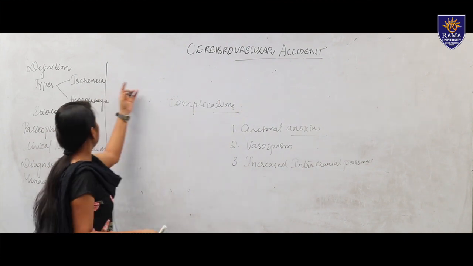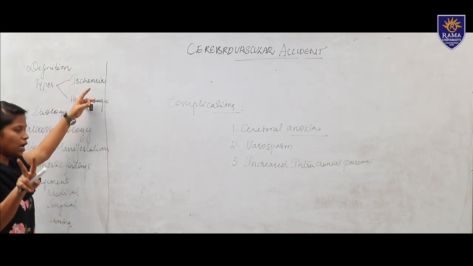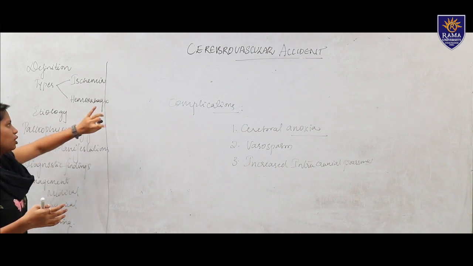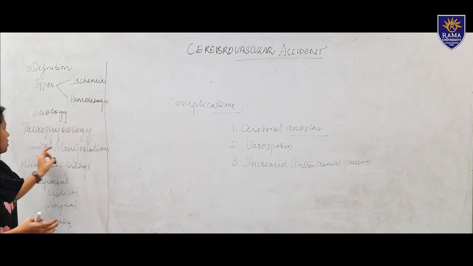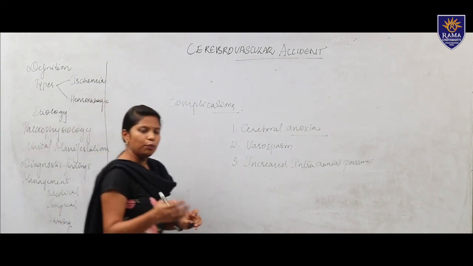Moving to the conclusion, we have discussed the definition and the two types, ischemic and hemorrhagic. We have seen the different types, etiology, and pathophysiology of both types. Then we have seen clinical manifestations, diagnostic findings, management, and the complications.